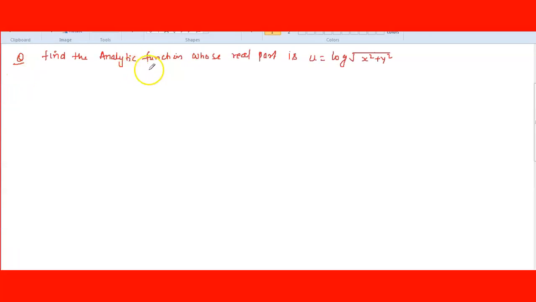Find the analytic function whose real part is given: u is equal to log of square root of x square plus y square. Here u is given, and our target is to find the value of v. So u is 1 upon 2 log of x square plus y square, we can write, because of the square root it is 1 by 2.